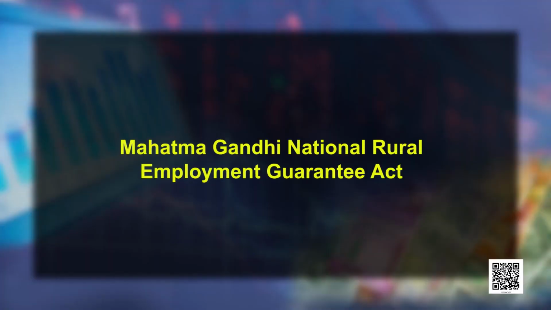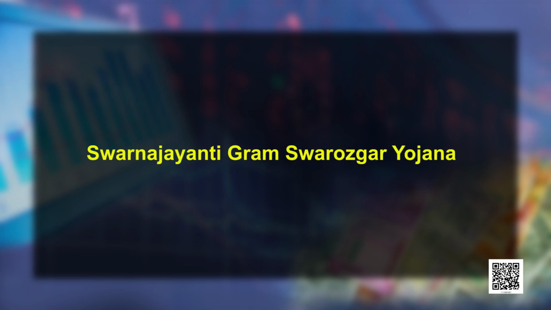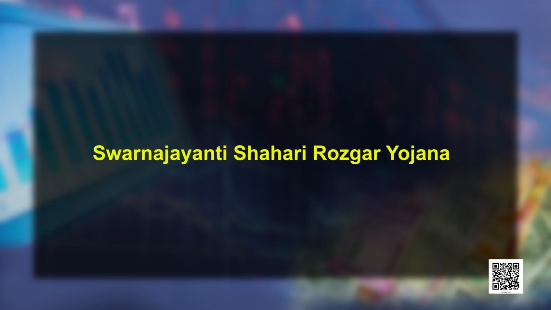Similarly, the government also launches many employment generation programs which generate employment for the public, like Mahatma Gandhi National Rural Employment Guarantee Act. Similarly, Swarn Jayanti Gram Swarozgar Yojana and Swarn Jayanti Shehri Rozgar Yojana. We have already discussed these programs under the chapter Poverty.